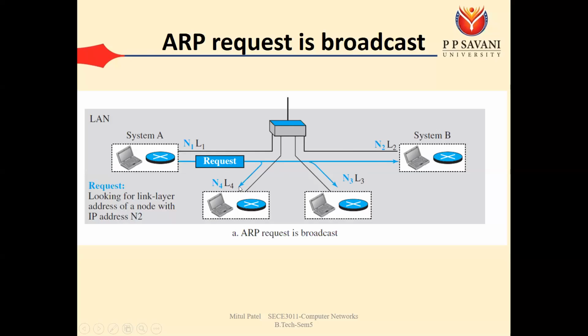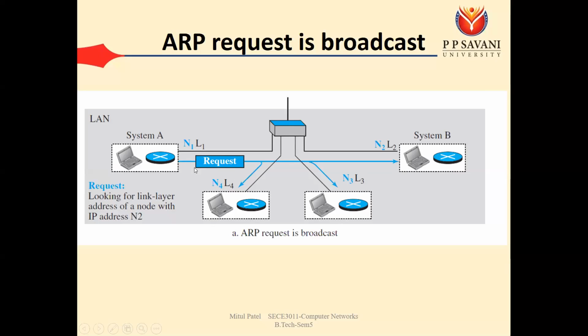Everyone will receive this ARP request packet. Now N4, N3, and N2 will all check what the destination IP in the ARP request packet is. N4 will see that the destination IP is not mine, so N4 will reject that packet. Similarly N3 will not accept it, because the destination IP does not match their own IP. So N4 will reject that packet, N3 will also reject that packet, but only N2 will accept that packet.